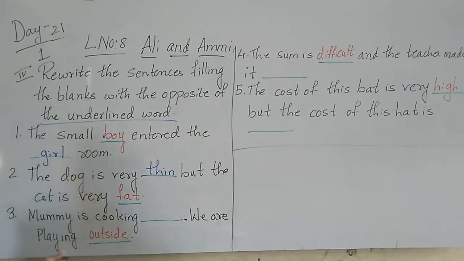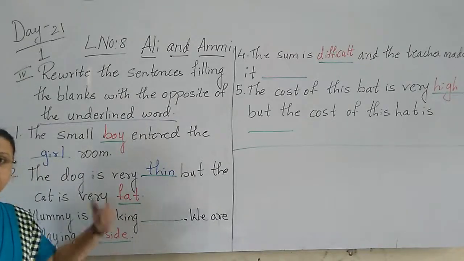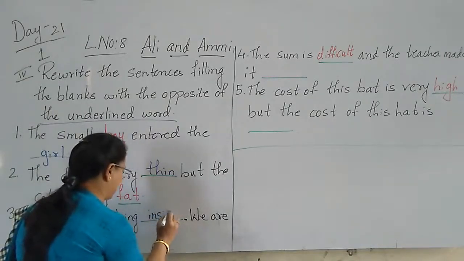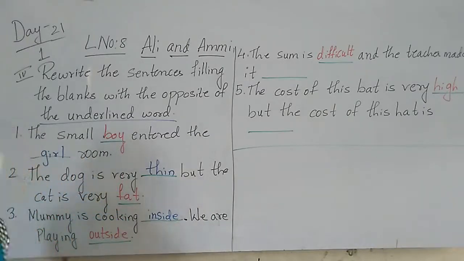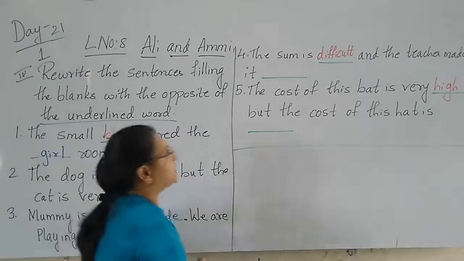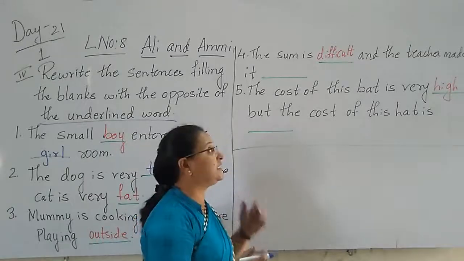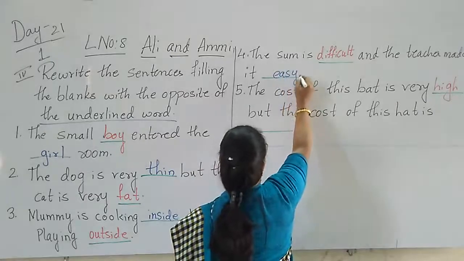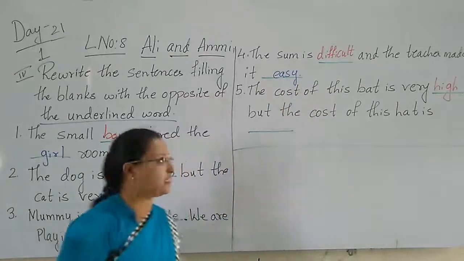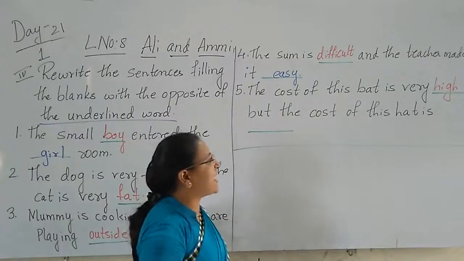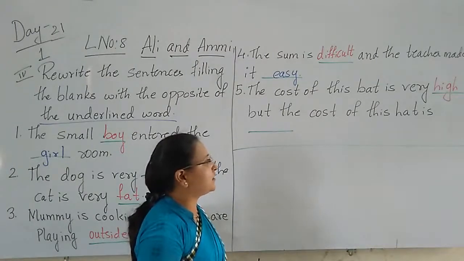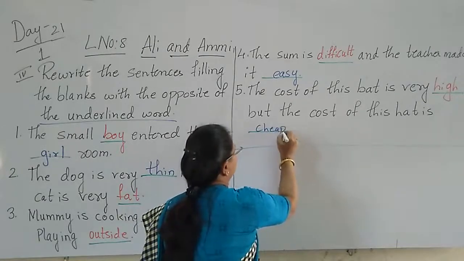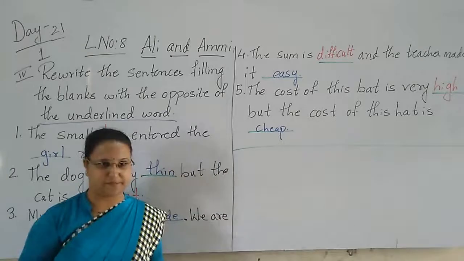We are playing outside. The opposite of outside is inside. Mummy is cooking inside. We are playing outside. The sum is difficult and the teacher made it easy. The cost of this bat is very high, but the cost of this hat is very cheap. Cheap means low price, less price.